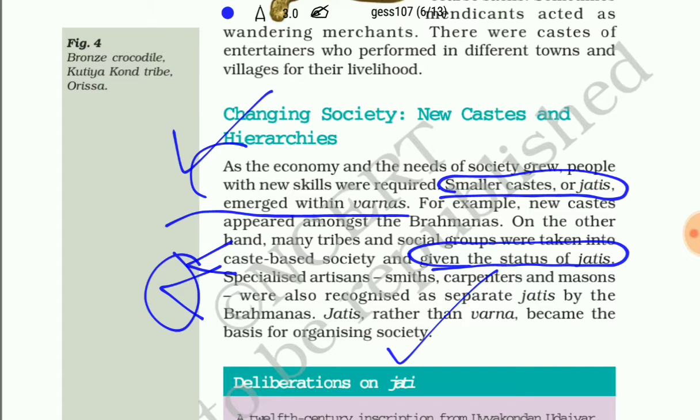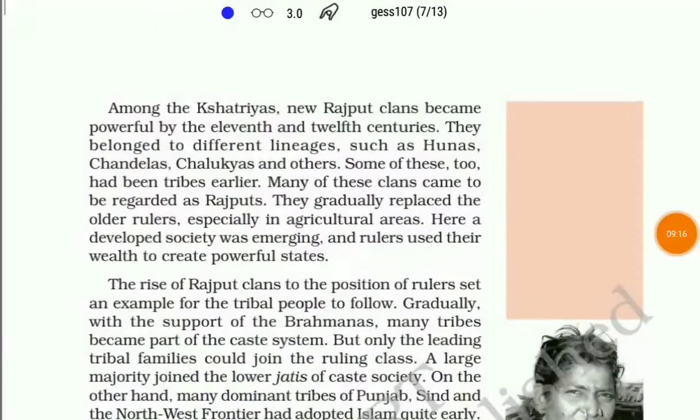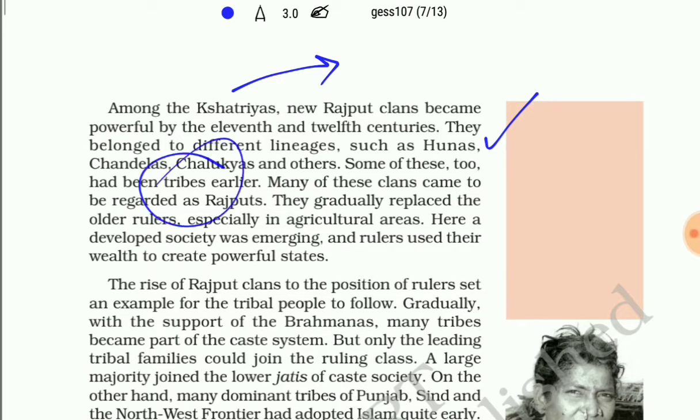Among the Kshatriyas, new Rajput clans became powerful by the 11th and 12th centuries. They belonged to different lineages such as Hunas, Chandelas, Chalukyas, and others. Some of them had been tribes earlier. Many of these clans came to be regarded as Rajputs.